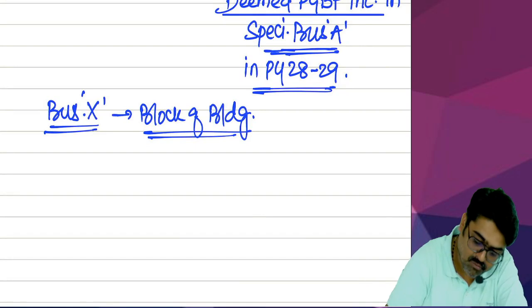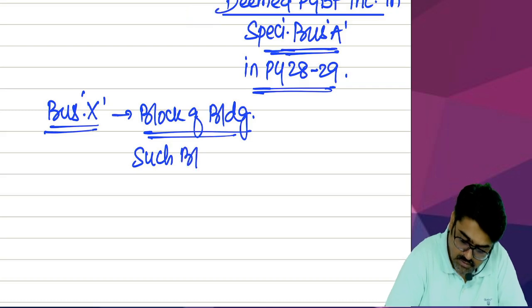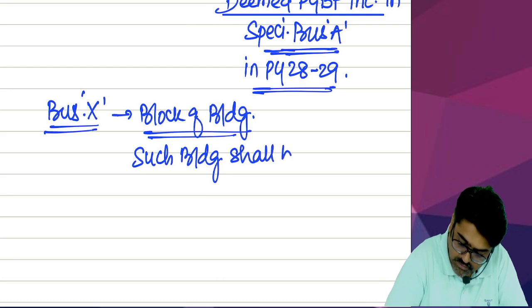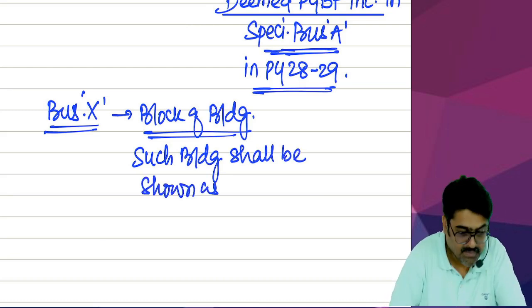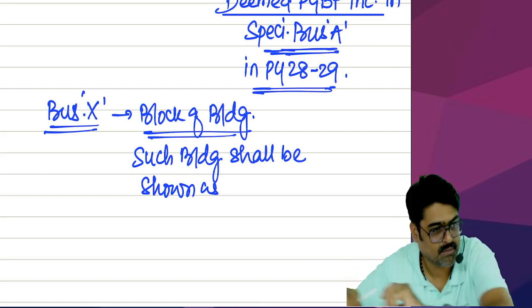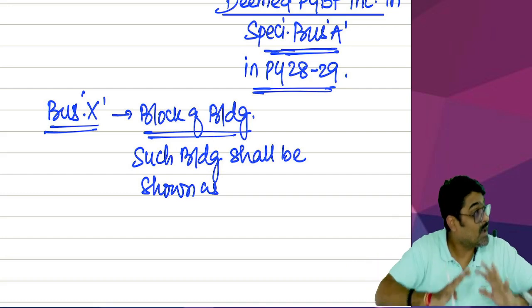So in that block of building, such building shall be shown as what? Addition or deletion? Because in business X, the asset is coming in the block.